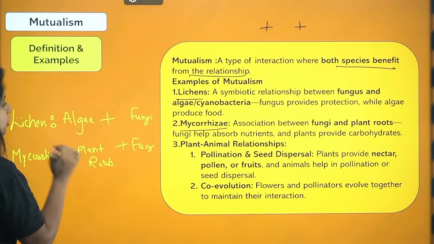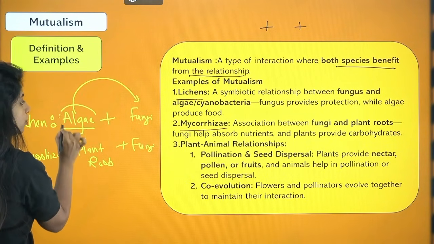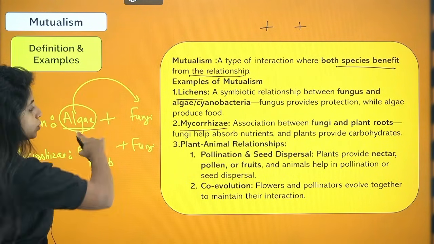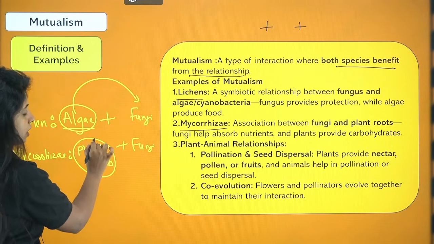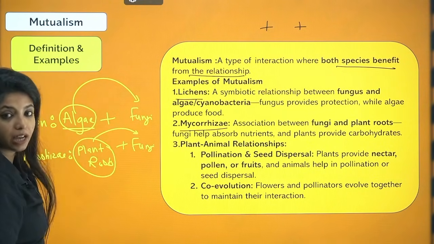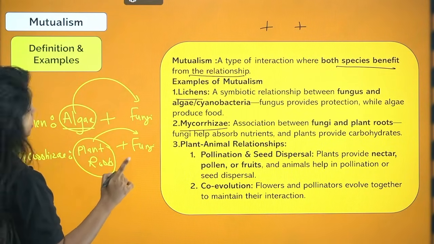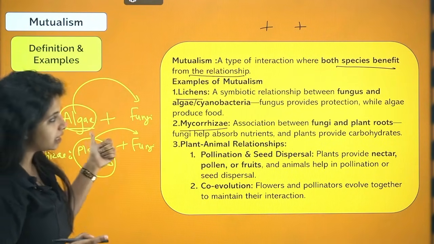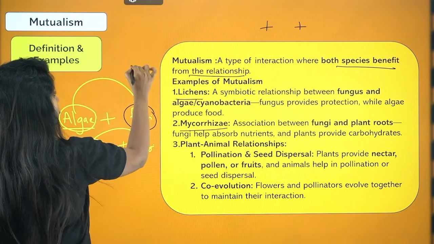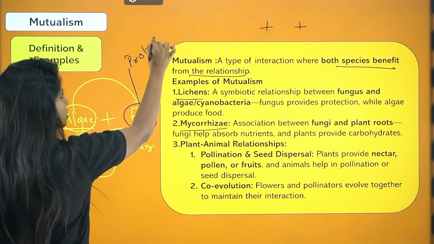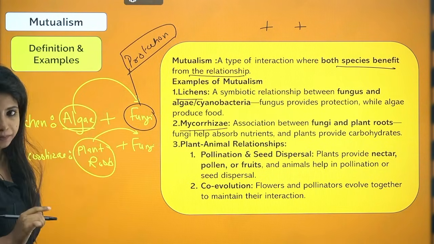Over here, algae is going to provide food. Why? Because it is able to produce its own food. That is why it will be able to provide the food to fungi. Plant also is photosynthetic in nature, it can also provide food to the fungi. What does the fungi do in both these cases? That is important. The fungus over here in the case of lichen provides protection and also some nutrients. Provides protection to what? To the algae.